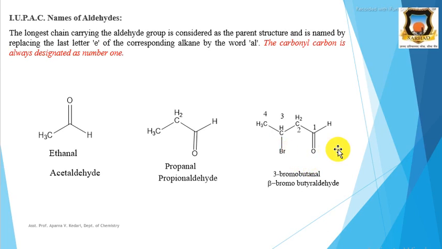Therefore the nomenclature of this compound becomes 3-bromobutanal, or beta-bromobutyraldehyde as a common name. That is, the position of bromine is given by beta. This carbon is the beta carbon. That is, the carbon which is directly attached to the carbonyl carbon is the alpha carbon, and adjacent to this is beta, and this is gamma. Therefore this bromine is at the beta carbon, so beta-bromobutyraldehyde is the common name.